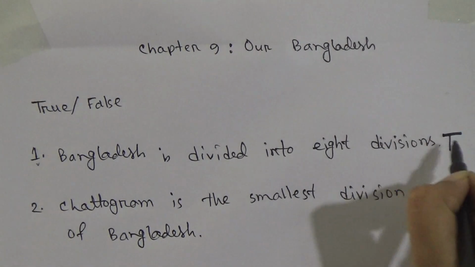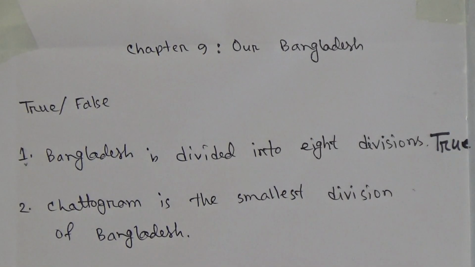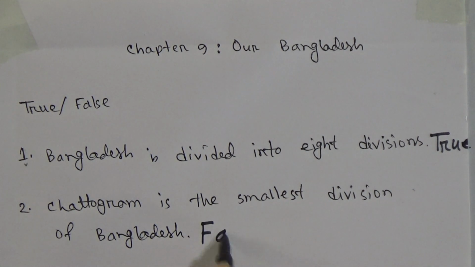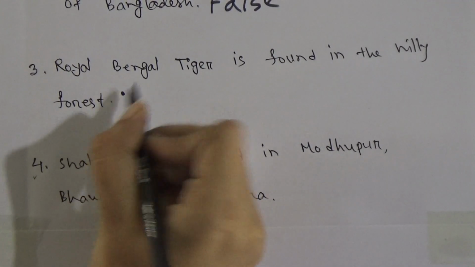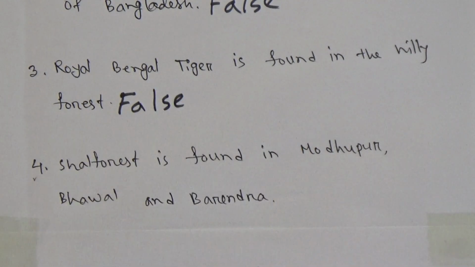It's actually true. We have done the reading, so we know the information, right? So that is true. Number 2, Chattogram is the smallest division of Bangladesh. So this is false because Chattogram is not the smallest division. And number 3, Royal Bengal tiger is found in the hilly forest. Royal Bengal tiger is actually found in where? Sundarbans, right? So that is not actually hilly areas, so it will be false.